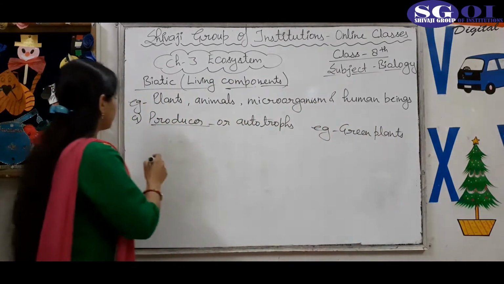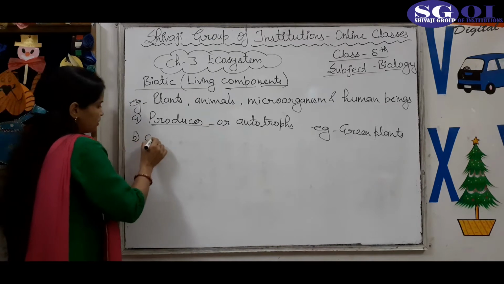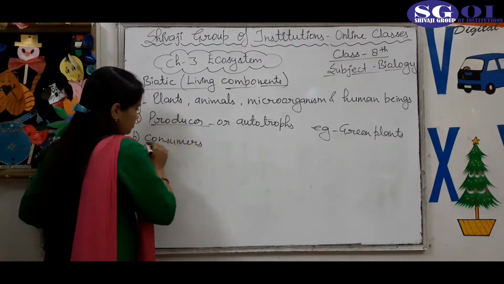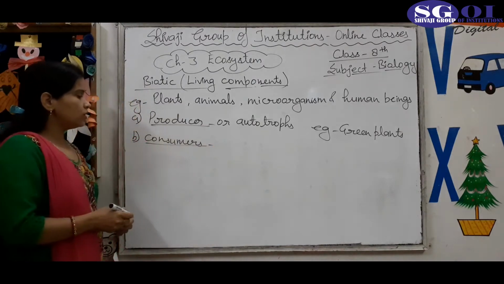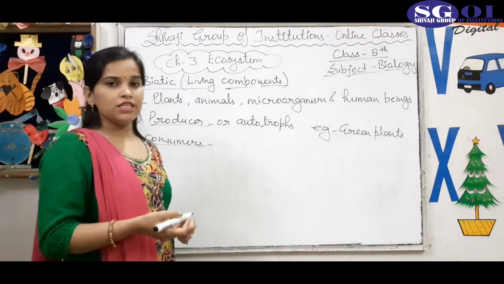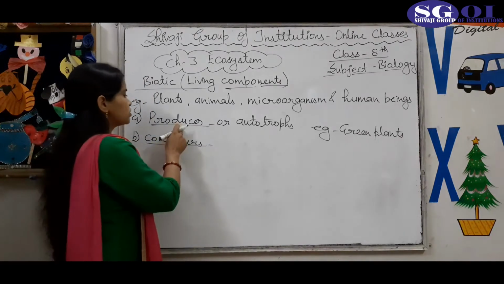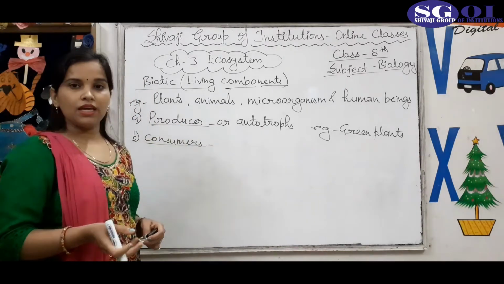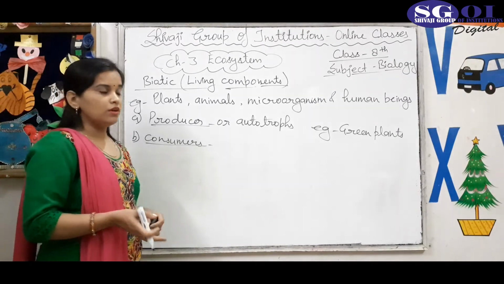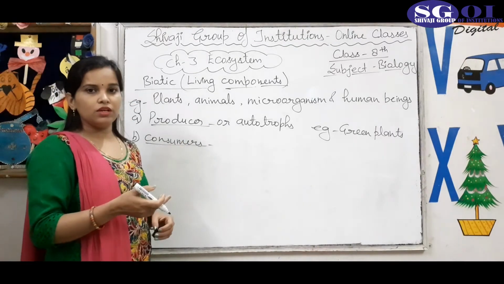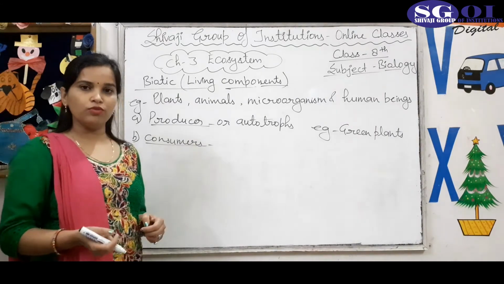And the next type is the consumer. Consumers means all the organisms which depend for their food requirement on the producers. They feed on the food which comes from the producer. They totally depend on the producers for their food requirement.